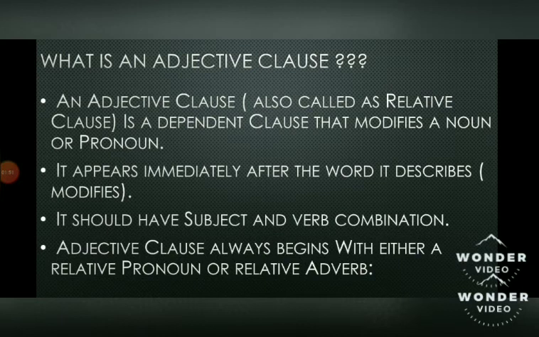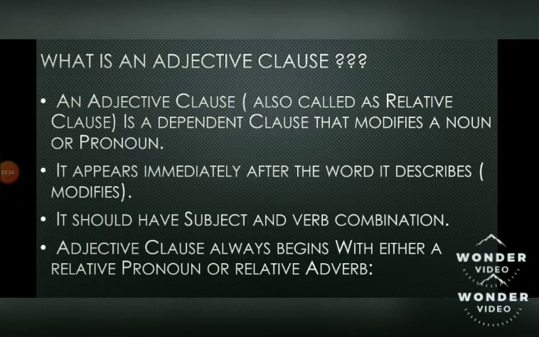An adjective clause, which is also called a relative clause, is a dependent clause, and it modifies a noun or a pronoun in the sentence. Now, how to spot the adjective clause? This is a key for you. It appears immediately after the word it describes. That means you will see that the adjective clause has started immediately after a noun or a pronoun.